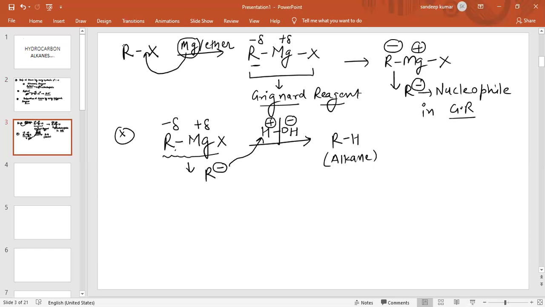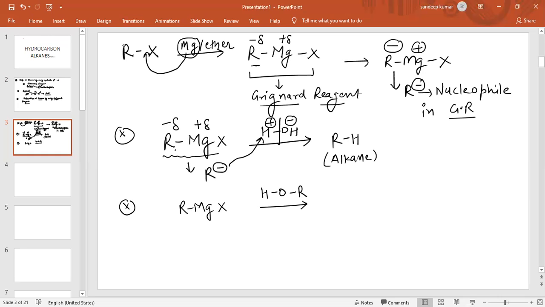See the next reaction, the second reaction of Grignard reagent. Again I am using Grignard reagent, which is RMgX. Now the reaction of Grignard reagent with alcohol. Do you know what alcohol is? The ROH group, ROH, we call alcohol.